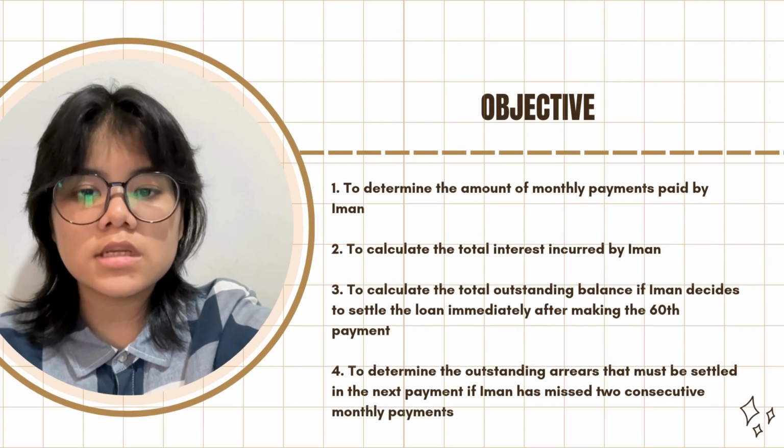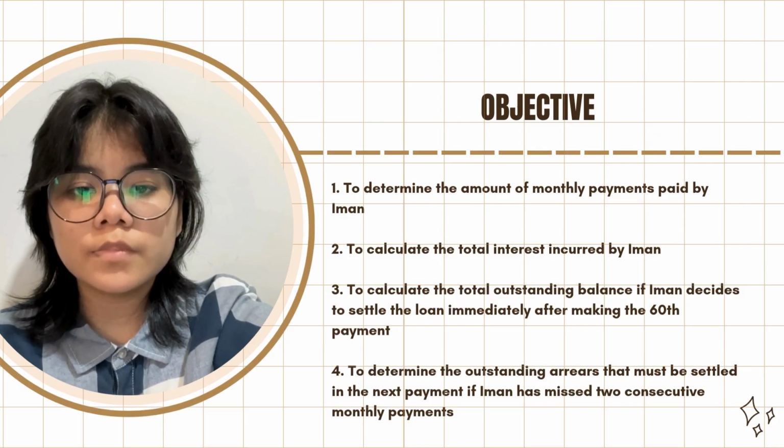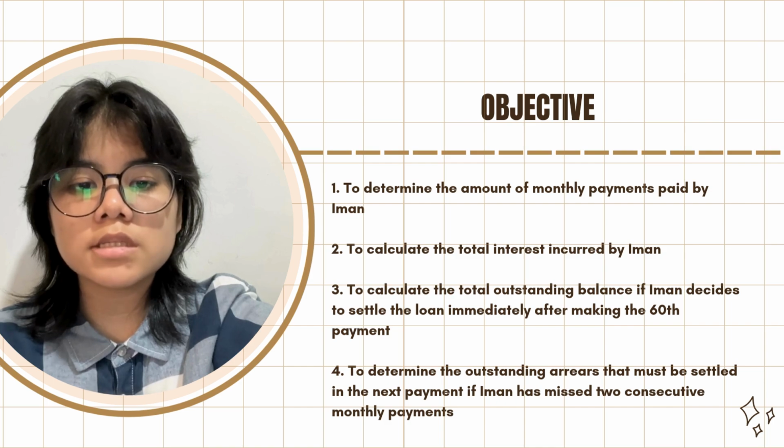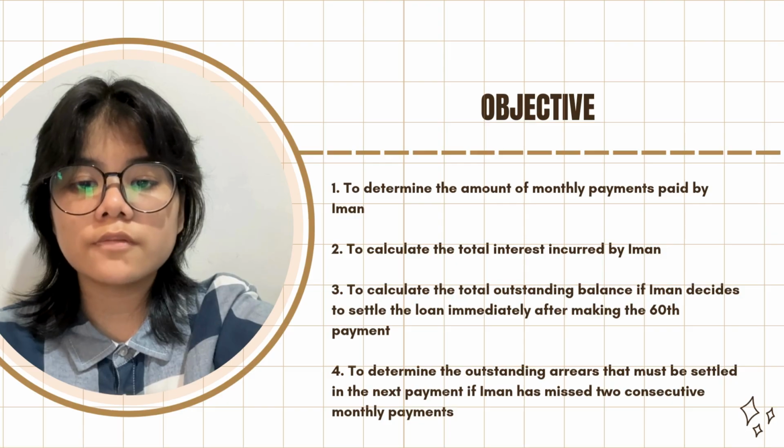The first objective is to determine the amount of monthly payment paid by Iman. Second, to calculate the total interest accrued by Iman. The third one, to calculate the total outstanding balance if Iman decides to settle the loan immediately after making the 60th payment. The last objective is to determine the outstanding arrears that must be settled in the next payment if Iman misses 2 consecutive monthly payments.